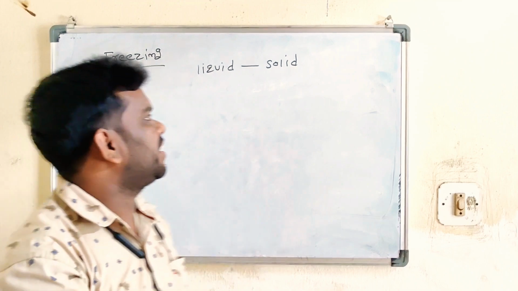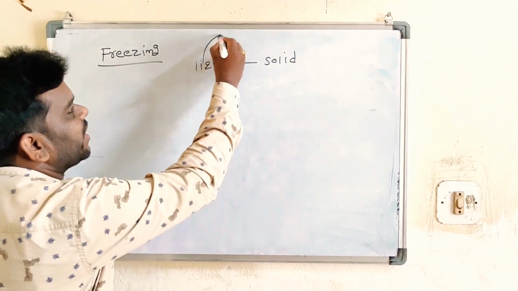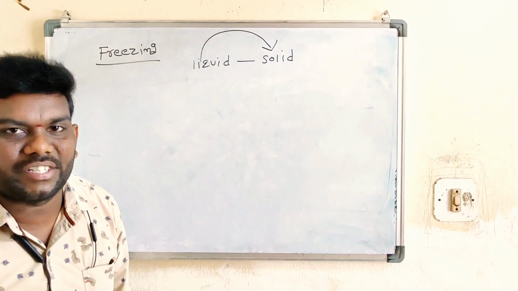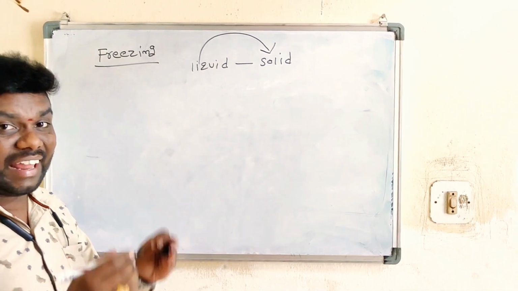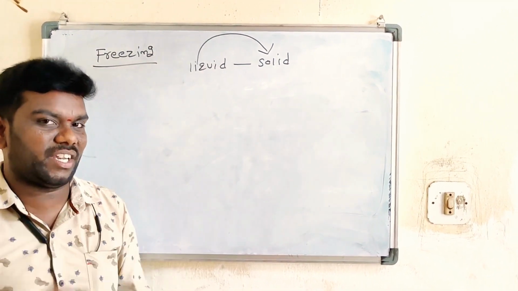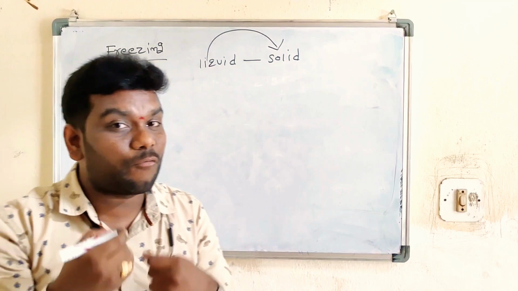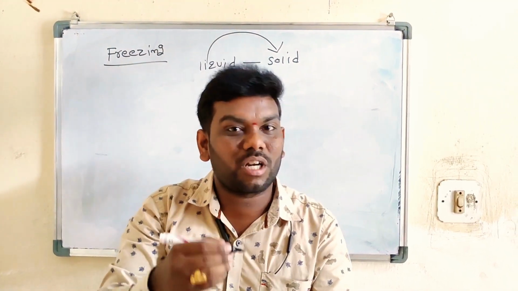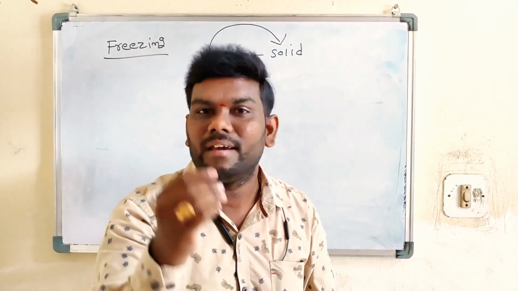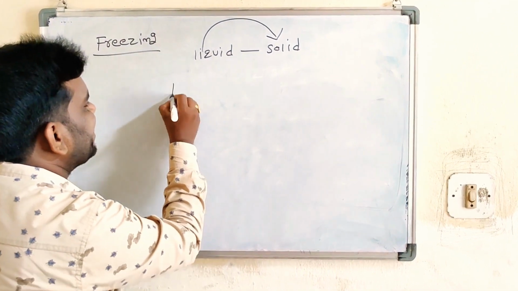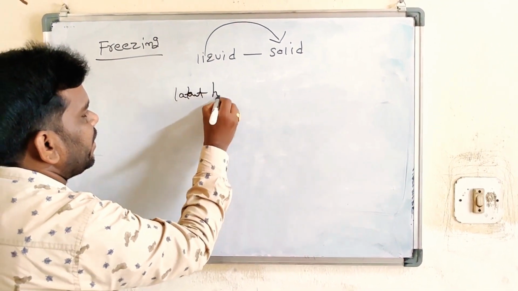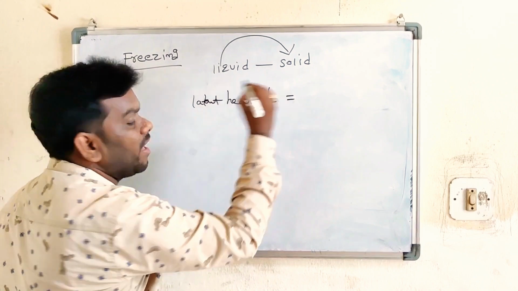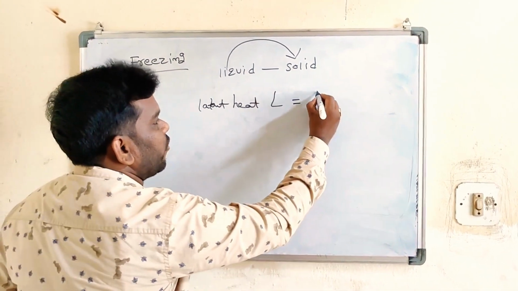Then that liquid state changes into solid state. So here the latent heat of vaporization, the latent heat of fusion, the heat that is hidden here, the latent heat, is denoted by the symbol L. So what is the formula?